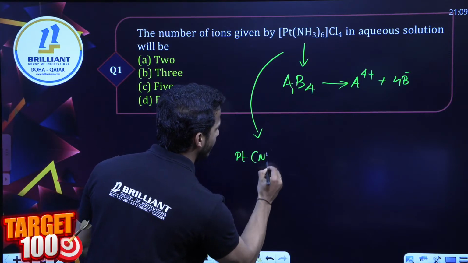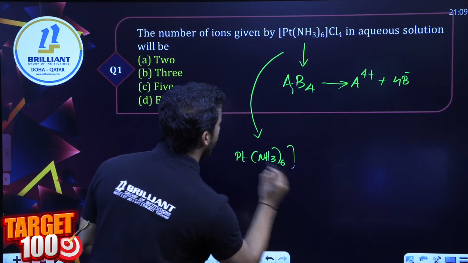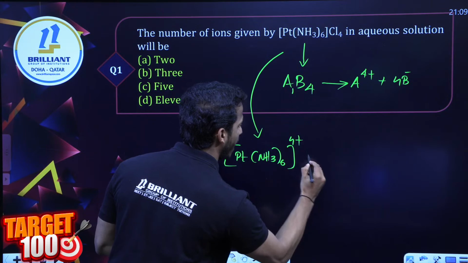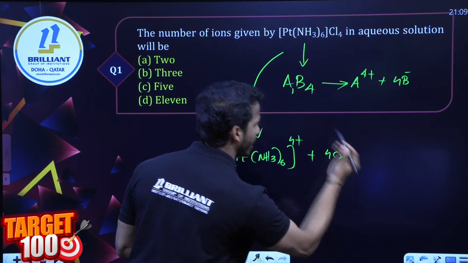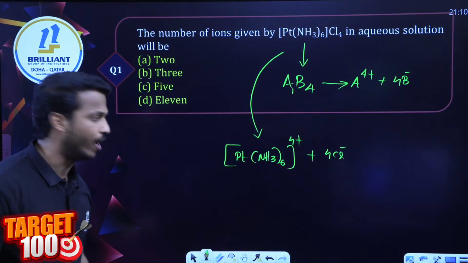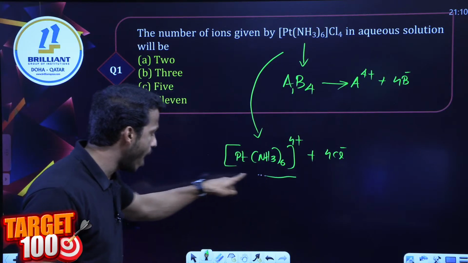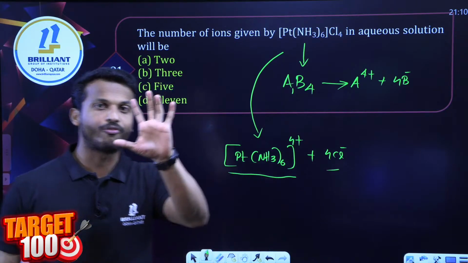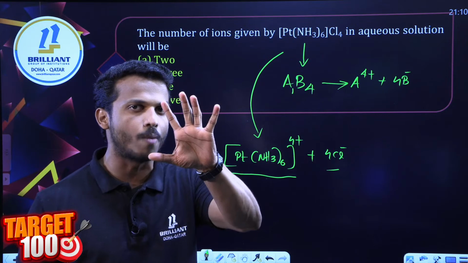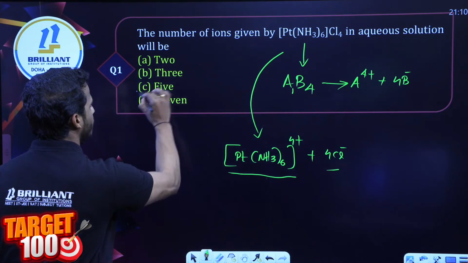So let me split this compound: [Pt(NH3)6]4+ and 4 Cl-. The 4 chlorides are counter ions. Dear all, total how many ions? 1 plus 4, total 5 ions are given by this compound. So what is the answer? Option C, 5.